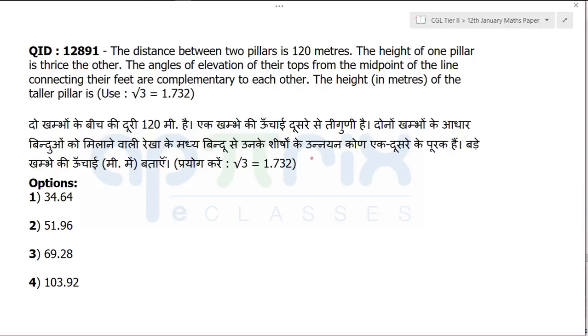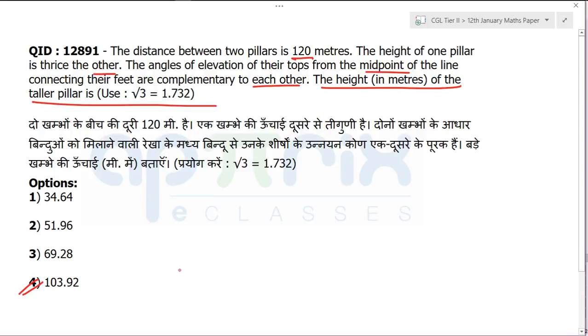The distance between two pillars is 120 meters. The height of one pillar is thrice the other. The angles of elevation of the tops from the midpoint of the line connecting their feet are complementary to each other. The height of the taller pillar is... The answer is the fourth one. You will be asking how so quickly, right? Okay, let me show you how.